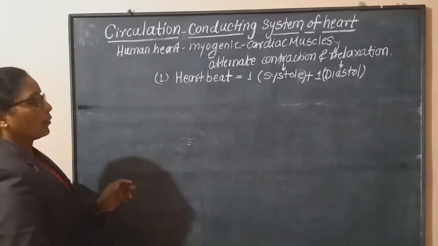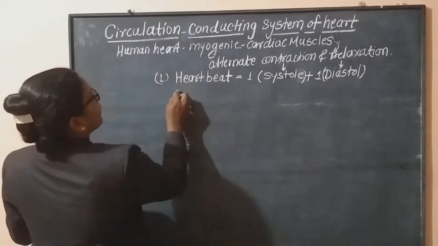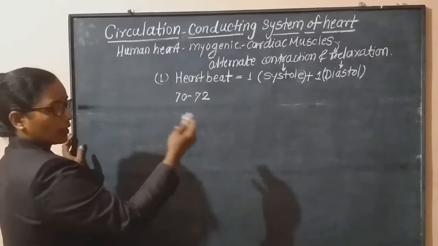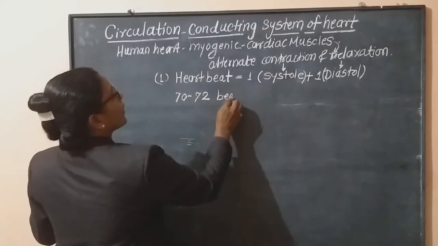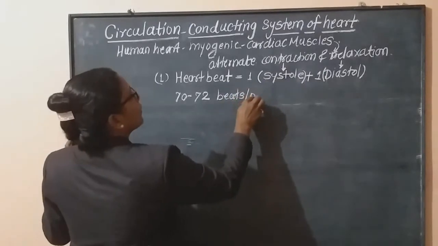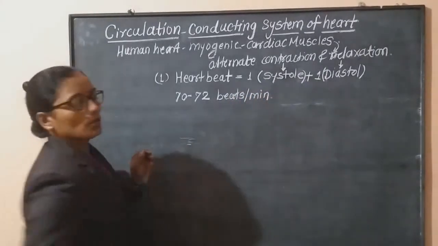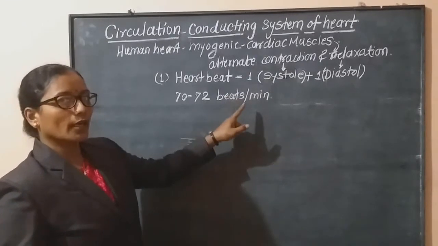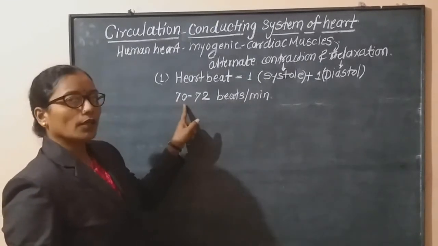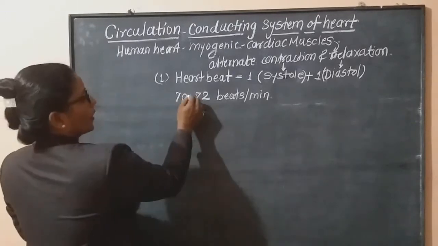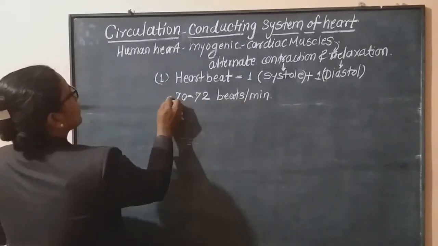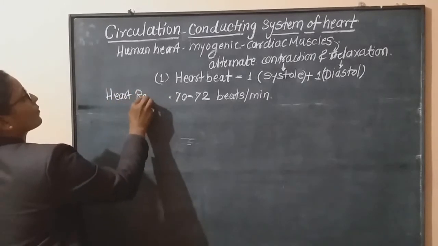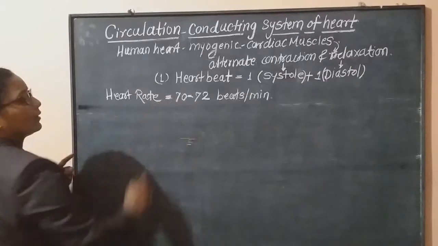In a human being, there are nearly 70 to 72 heartbeats per minute. Means per minute our heart beats how many times? It is 70 or 72. These heartbeats per minute are called heart rate.